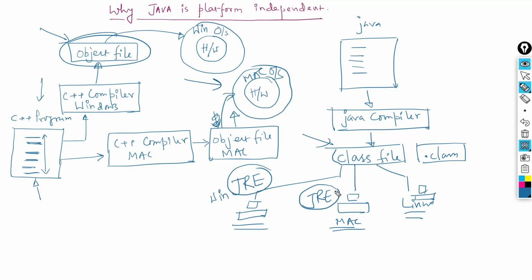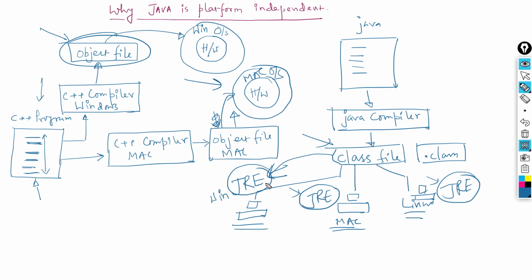If you do not have the Java runtime environment installed in your system, then none of these systems is going to accept that .class file and be capable of executing it. So the condition must be fulfilled. You must have this JRE, the Java runtime environment, which is freely available on the Oracle site, and you can download and install it. So when you have the JRE installed in your system, we say that your system is Java enabled. Now what is the purpose of that JRE? It accepts that .class file. It's not your operating system that's going to accept that .class file. It is the JRE that's going to accept it.